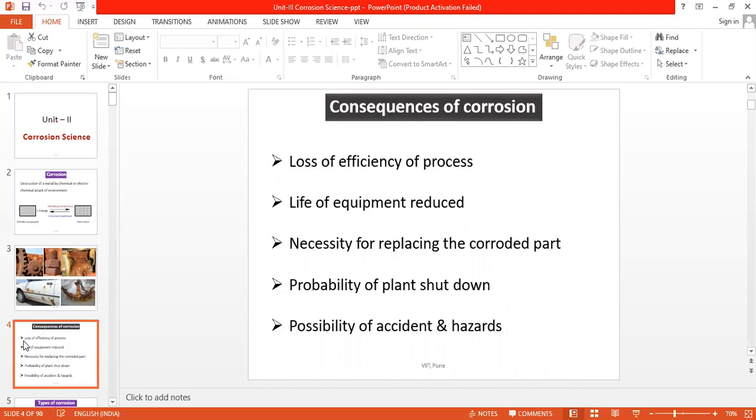Next consequence is the probability of plant shutdown. If you do not replace the corroded part of the machinery or the equipment, one day or other, the plant is definitely likely to shut down, and there are also chances of accidents and hazards.